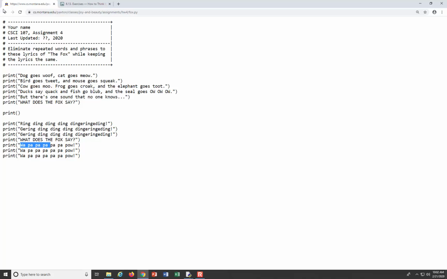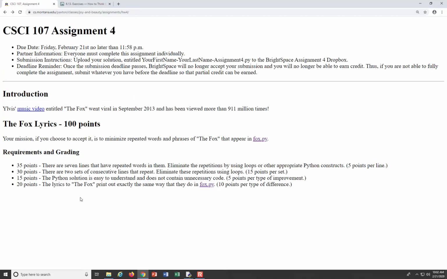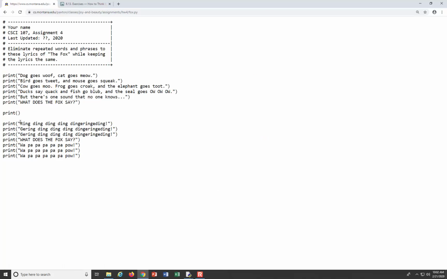So, the grading is set up like this: there are 7 lines that have repeated words in them, right? Here is a line with repeated words. There's 3, 6, and then up here, don't forget about this one, there are 3 "ow, ow, ows" up there that you'll need to, not really remove, but replace with for loops, okay?